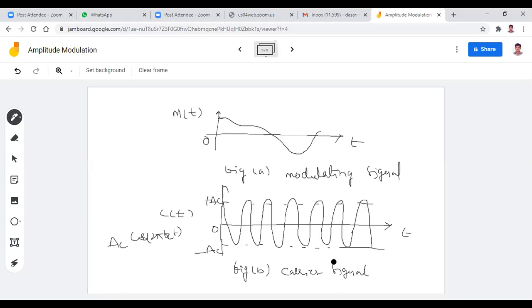High frequency means the time period is very, very less, and low frequency means the time period is more. For example, if you take 2 seconds as the time period for the message signal, then in these 2 seconds the carrier signal has more number of cycles, like this. Always remember that the amplitude is the same here. Okay, is it following or not? So this is my carrier signal.